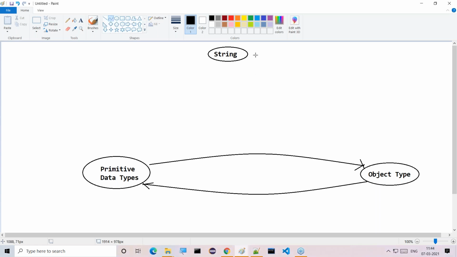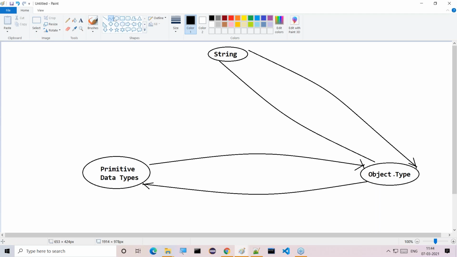This is one type of conversion. Then string type to object type, and next, object type to string type. In a simplified manner, I'm giving all these conversions so we can easily understand.